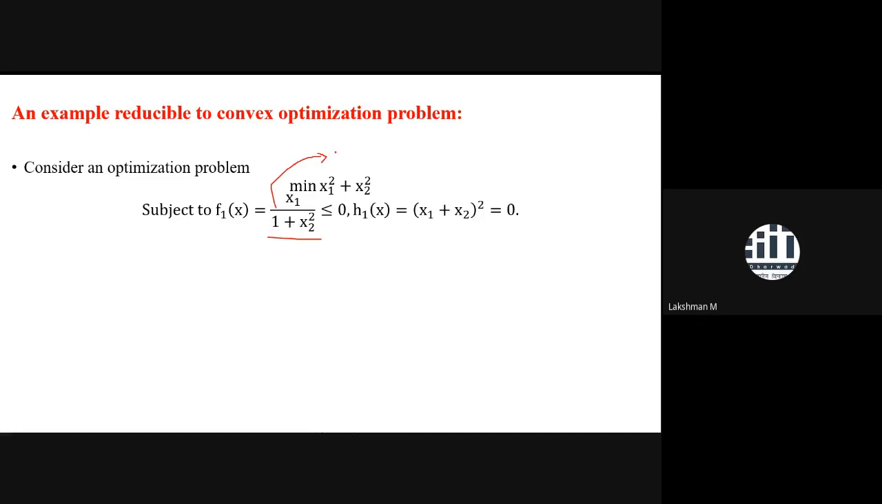I had already given it. I need an honest answer. Anyone, have you tried this one? Whether and why this function is a non-convex function? Any answer? Anyone tried or not? No, sir, not tried.